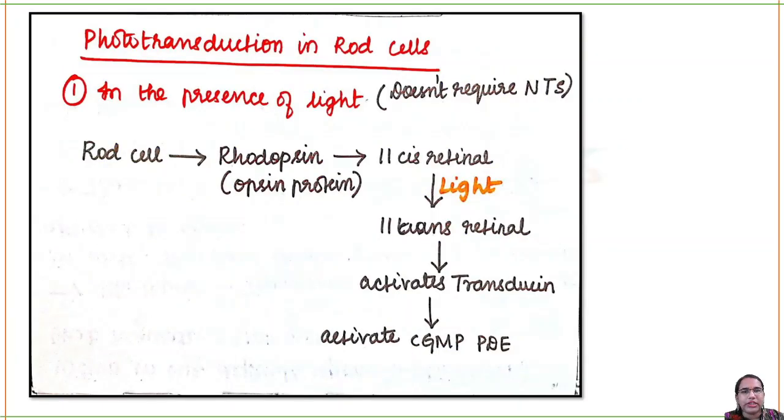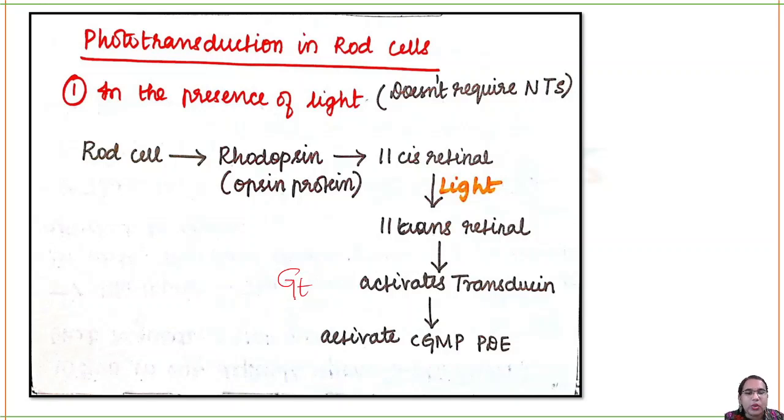So, phototransduction in the rod cells. First case, in the presence of light, what happens? When the light is present, no neurotransmitter is required basically. When light falls on the rod cells, all of the rhodopsin protein, which is a G protein coupled receptor, gets activated. It will convert all the 11-cis retinal to all-trans retinal. So this will activate your transducin, that is G protein, GT.